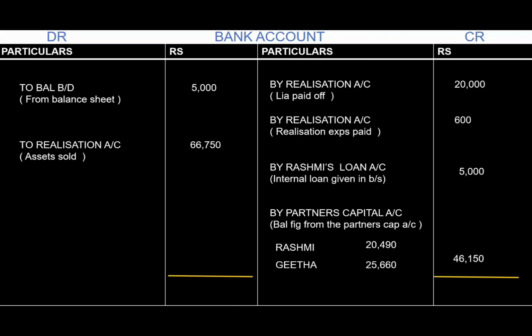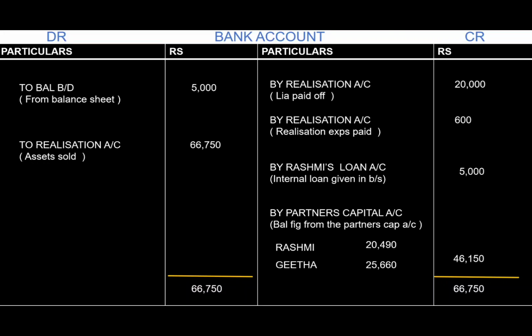So now we have to find the total of the receipts and the payments. The payments and the receipts should match with each other. So the total of the credit side, that is the payments, is 66,750 and it also matches with the receipts, that is the debit side total, 66,750.